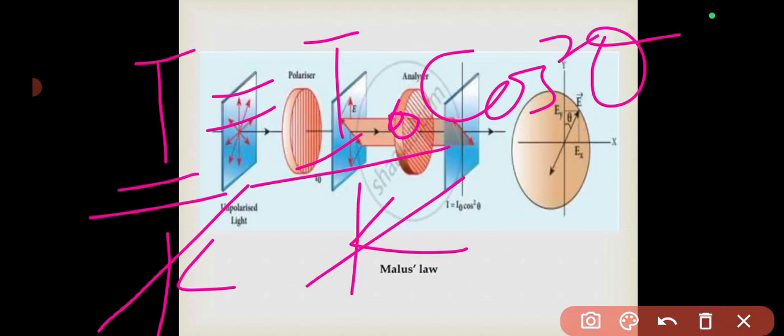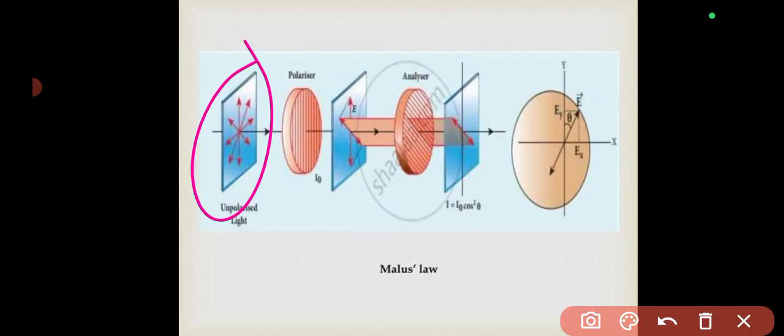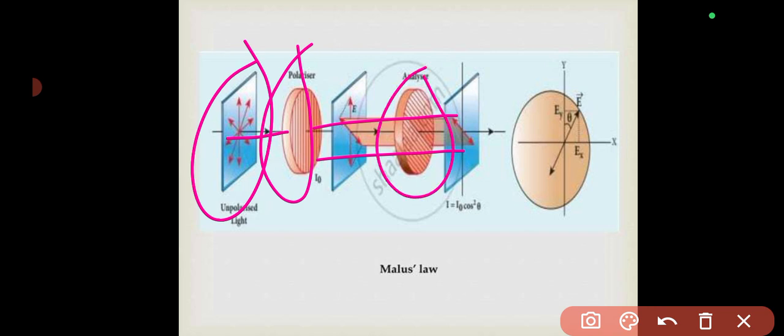So we are going to see in this slide that our unpolarized light is here. It passes through the first polarizer. So by the time it passes through the first polarizer, it produces a plane polarized light. Now in the second polarizer, we see the second polarizer being moved at a particular angle theta. So you see, we rotate at a particular angle theta. E here is a vector representing amplitude. Is that okay? E represents amplitude here.